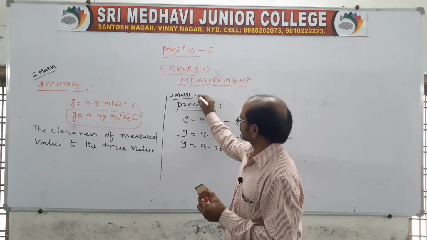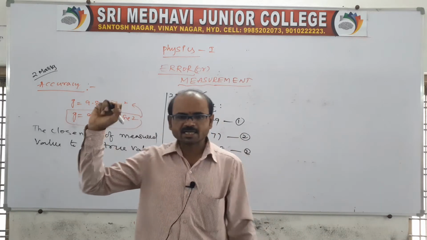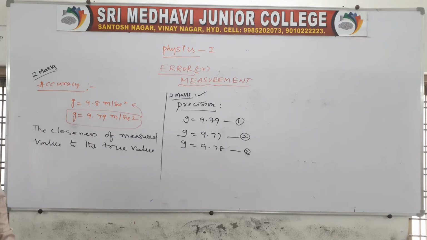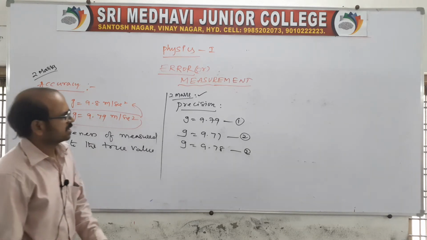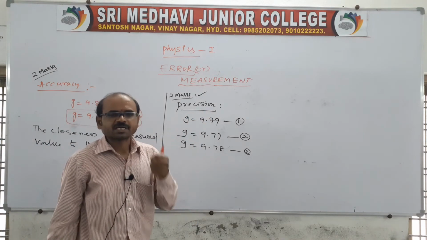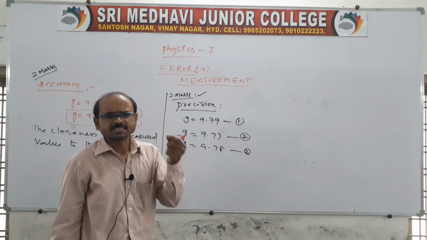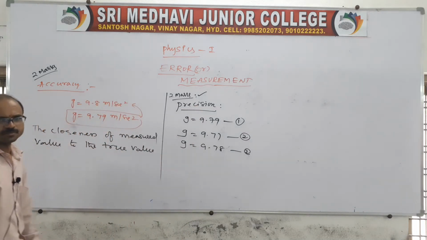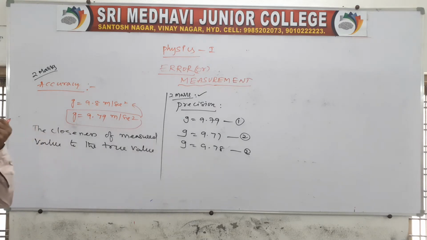It is also very, very important for 2 marks. Once again, I will repeat the statement. The closeness of repeated measurements of a physical quantity by using the same instrument is nothing but precision. These are the 2 marks, very, very important.